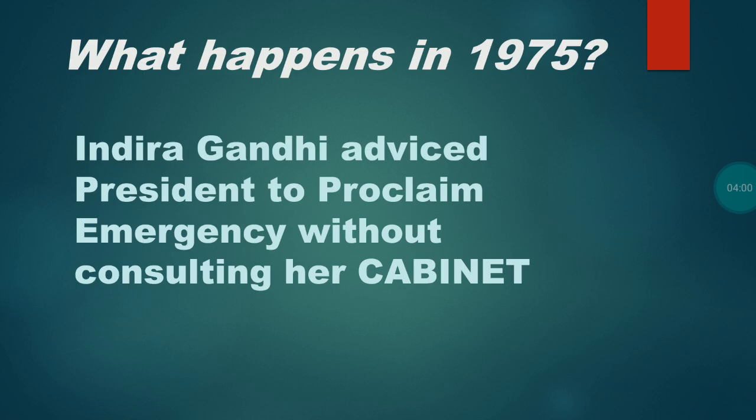This means a national emergency can be declared on the concurrence of the cabinet, not only the advice of the Prime Minister. So let us see what happened in 1975.